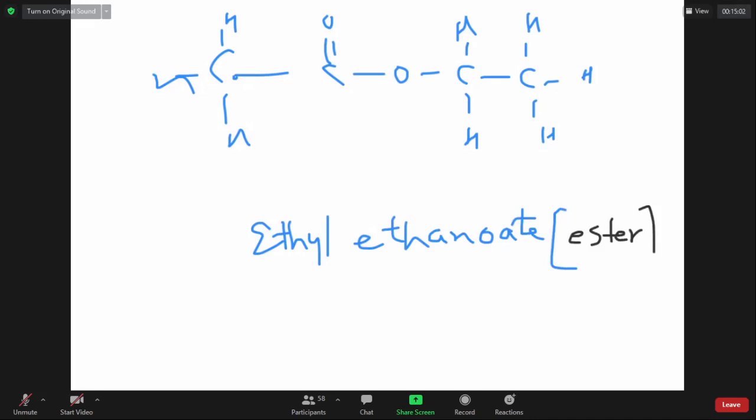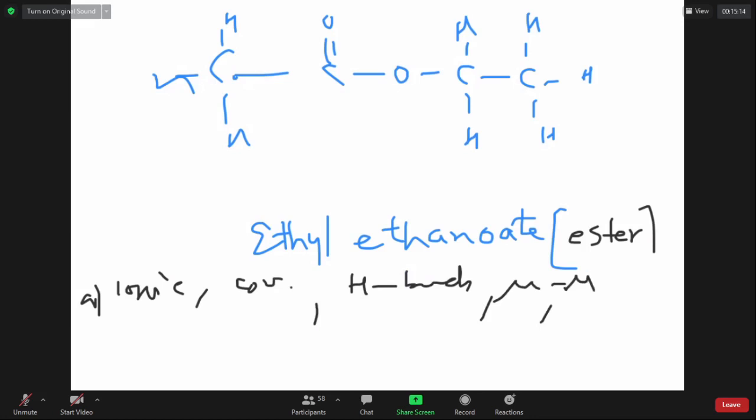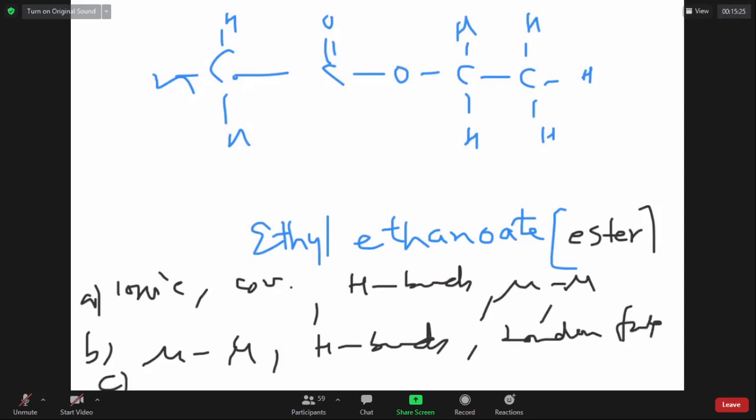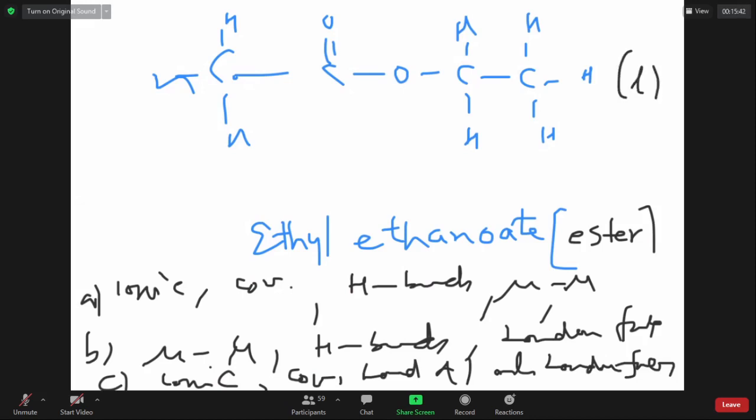Now, the type of bonds it has. First option: ionic, covalent, hydrogen bonds, dipole-dipole. Second option: dipole-dipole, hydrogen bonds, and London forces. Third option: ionic, covalent, London. Fourth option: only London forces. What type of bonds does liquid ethyl acetate have at room temperature? That's question number 2.